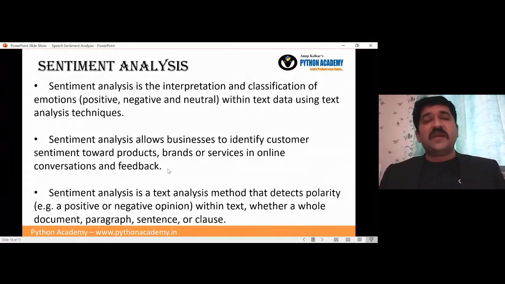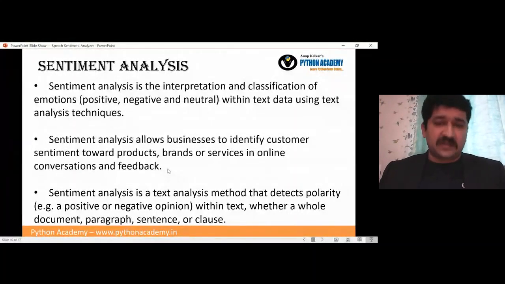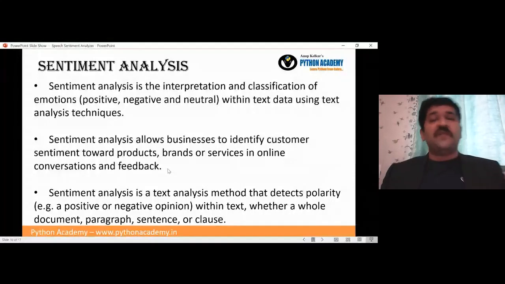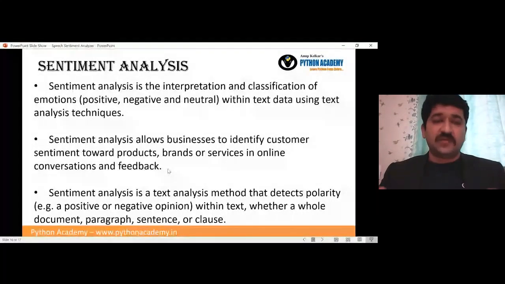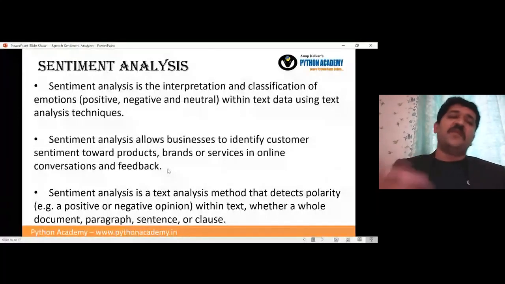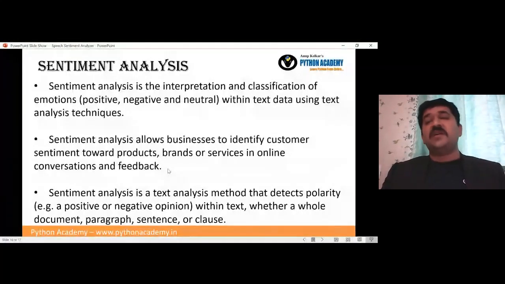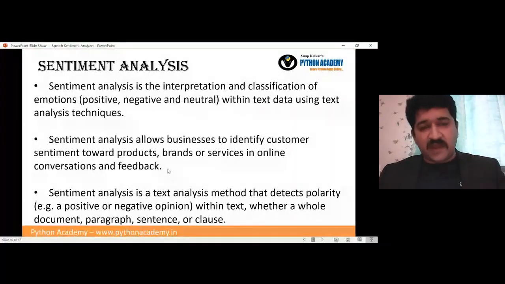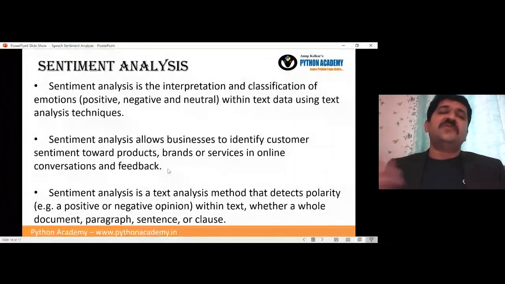Second example: when US President Obama was there, he also floated one policy for health, called Obamacare. For that also, he made all the points open so people could read it and then provide comments. Now, if you consider the total US population, you cannot read each comment. They must have done some kind of sentiment analysis to come up with whether people are fine with this kind of thing, and whether it should be applied or not.